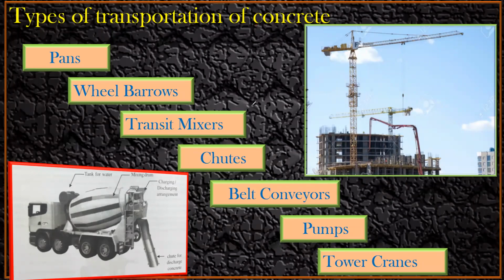So the wheelbarrow, let us say this is a wheelbarrow what you have. Let me do it in this way. This wheelbarrow will be tied to this tower crane, and with the help of this tower crane, it will go in 360 degrees. You can rotate this in 360 degrees, and in that case, with the help of this tower crane also you can do the transportation, right? So these are different ways of doing the transportation.